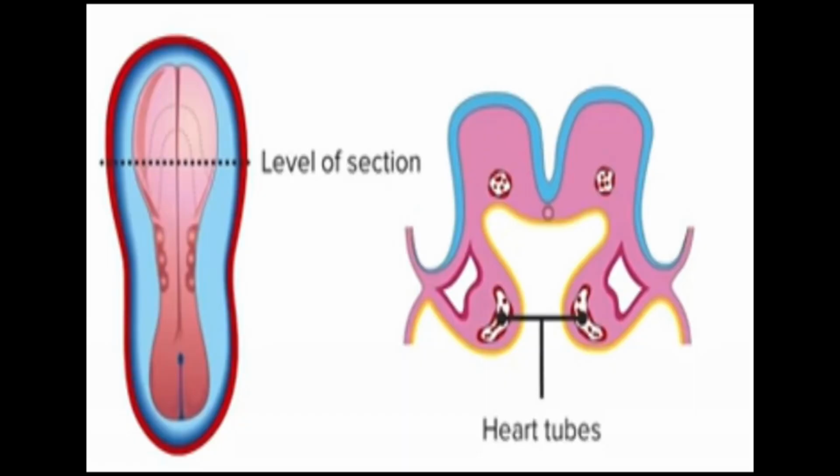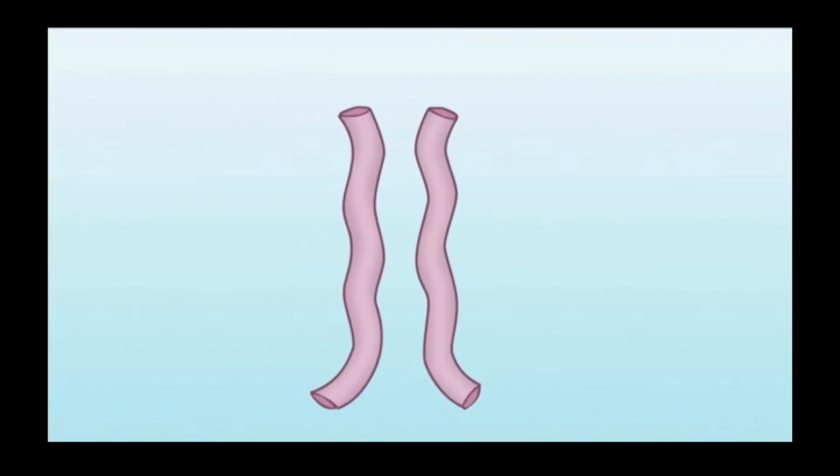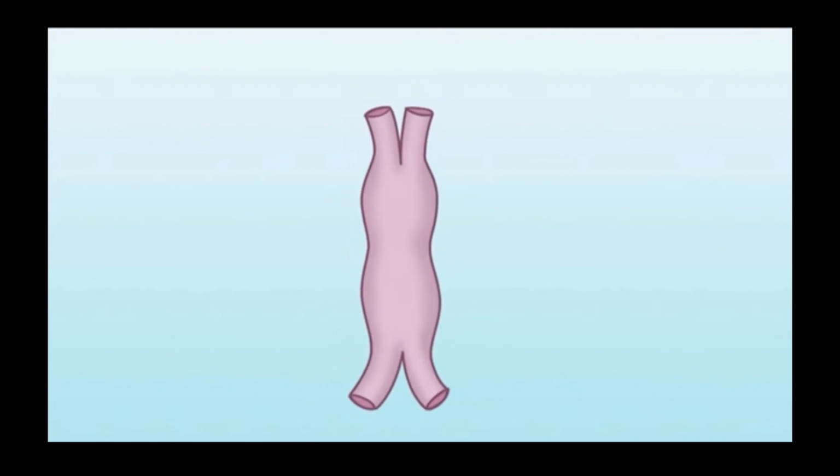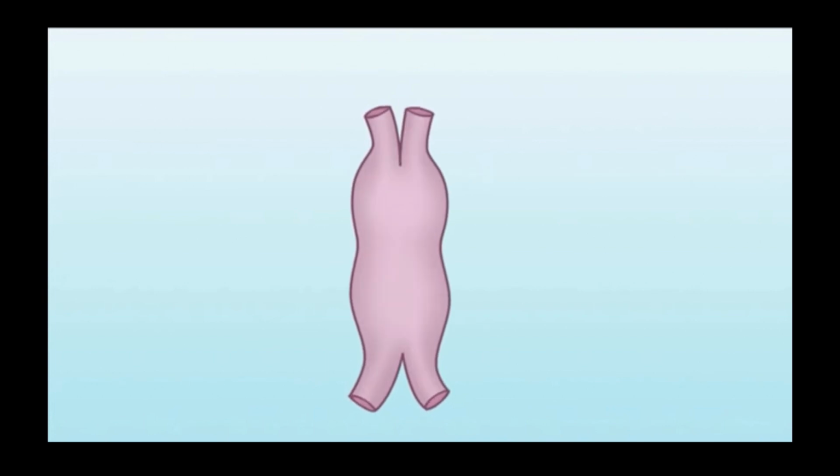Yes, let's see another diagram. At this level of section, we see that from this splanchnic mesoderm, 2 heart tubes develop. The 2 endocardial tubes from splanchnic mesoderm fuse to form a single endocardial tube due to the lateral folding of the embryo. Yes, they begin to swell, and eventually from the mesenchyme, the myocardium develops and the heart starts to beat at roughly around week 4.